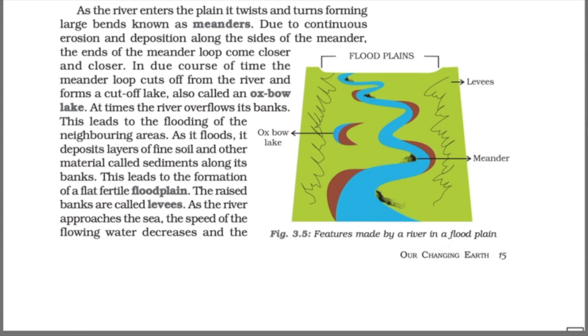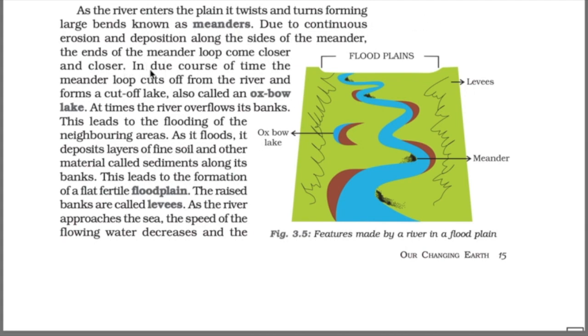Next, as you can see in this diagram, features made by a river in a flood plain. Let's study meanders. As a river enters the plain, it twists and turns. It forms loops. As you can see, these are the loops, and these bendings of the river are called meanders. Due to continued erosion and deposition, sometimes the ends of the meander loop come closer.